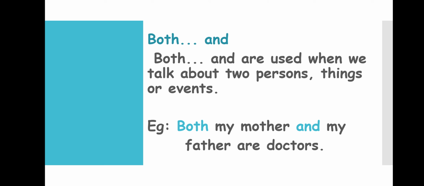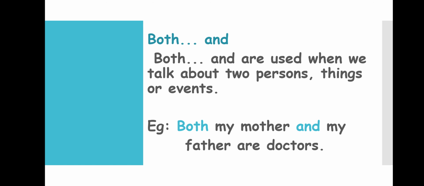Look at the example. Both my mother and my father are doctors. So mother and father both are doctors. What we have done is we have used and between the nouns or pronouns.